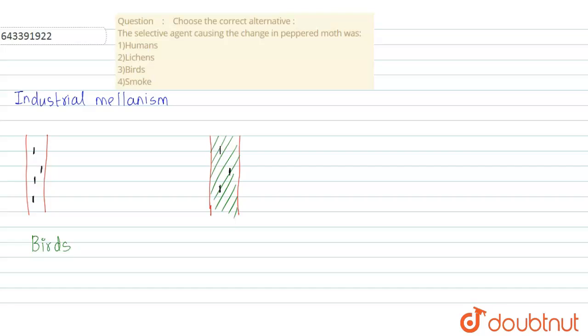Okay. So what is the agent that is responsible for change in the population of the peppered moth? The agent was birds, because it was the birds who decided what the population of the peppered moth will be. Initially, the birds were feeding on the peppered moth on a large scale, so the population went on decreasing. Later, the birds did not feed on the peppered moth on a large scale, so the population went on increasing. So it was birds who were the selective agent that caused the change in the peppered moth.